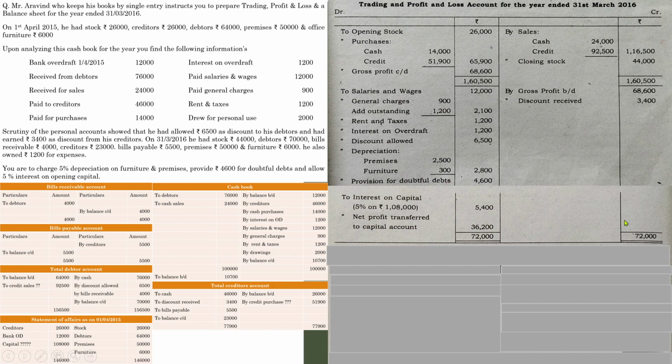Once you identify net profit during the year, next you need to prepare balance sheet. So balance sheet as at 31st March 2016, it is a closing balance sheet. So go through all the details given in the question as well as the accounts. You need to take all the closing balances. So let us begin with the first details given in the question.